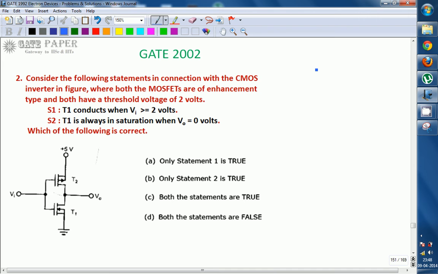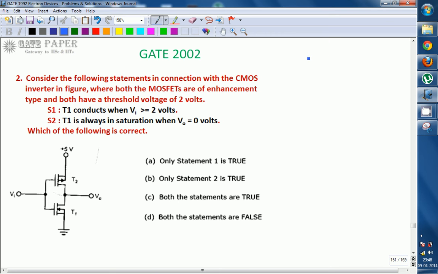So this is a CMOS inverter. What was given is that both are enhancement type MOSFETs, and to become on they require a channel. For that only we are indicating the threshold voltage. The definition of threshold voltage is the minimum amount of gate voltage required to enhance a channel.